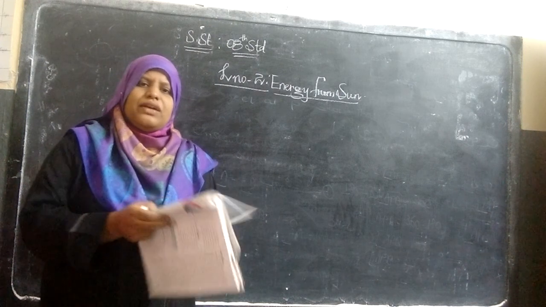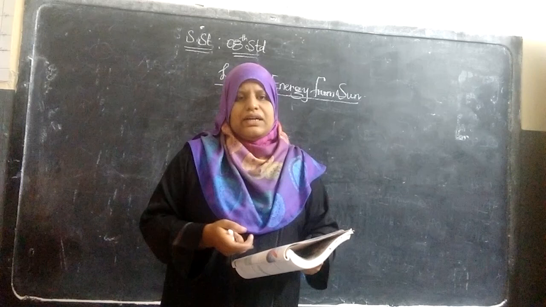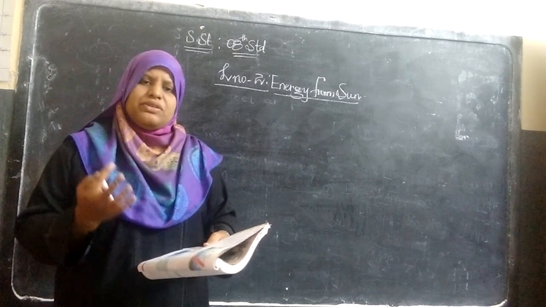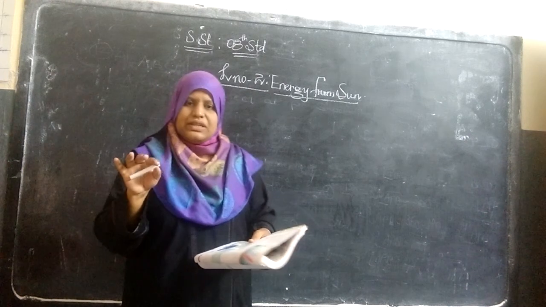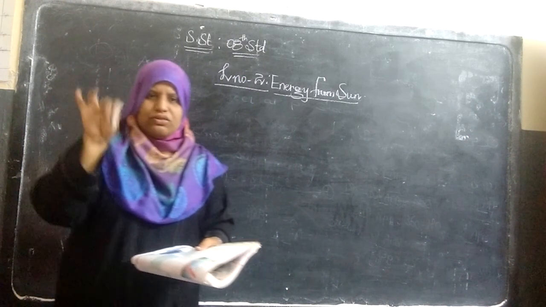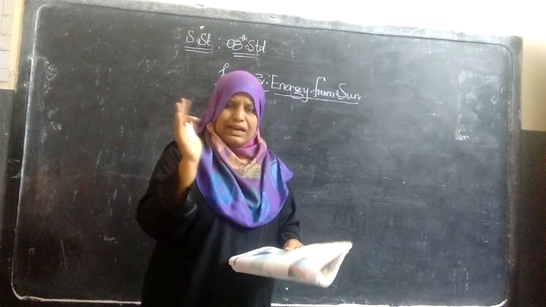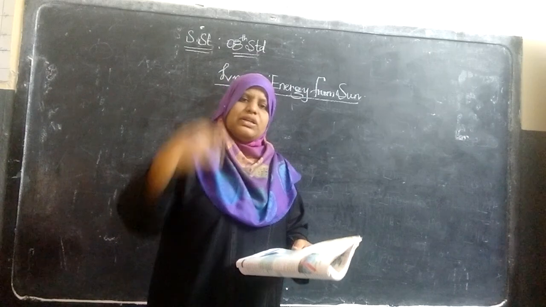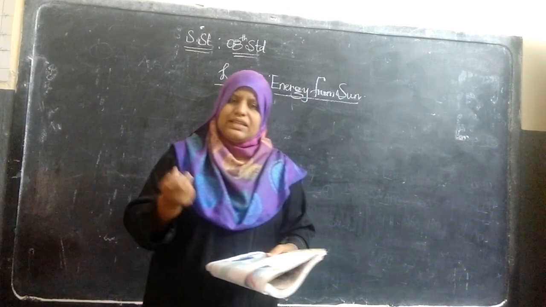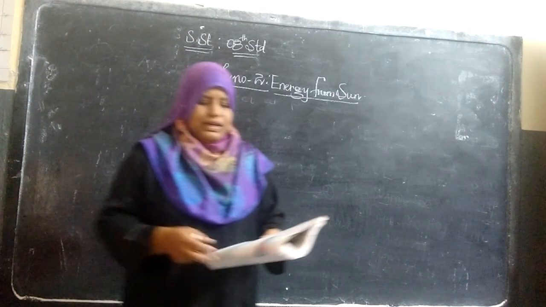So in the next one we also saw the solar radiation, also known as terrestrial radiation, and the earth's surface, how the rays reach the earth's surface and how much it receives according to the units of percentages. In the meantime we saw the angle of incidence, where the center is the equatorial region. The equator part receives the direct sunlight, and towards the north pole and south pole it receives the inclined rays. Due to that, the heat presence in the atmosphere of that particular region has a difference.